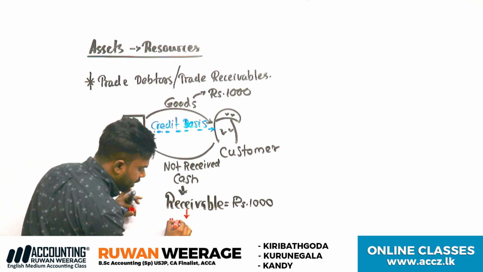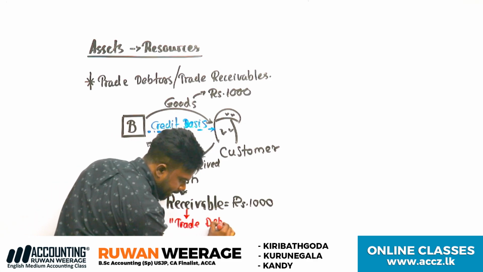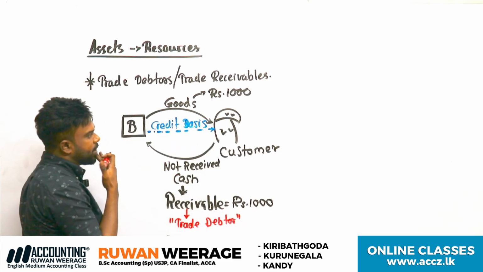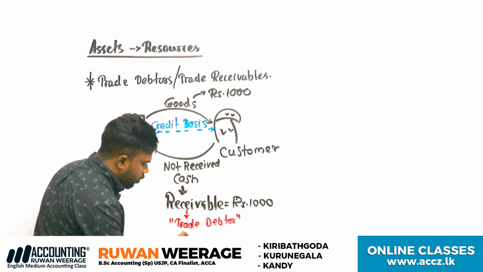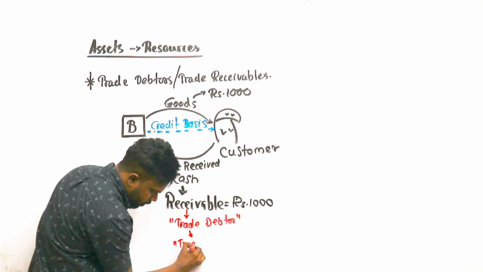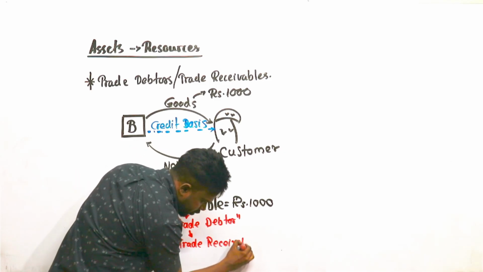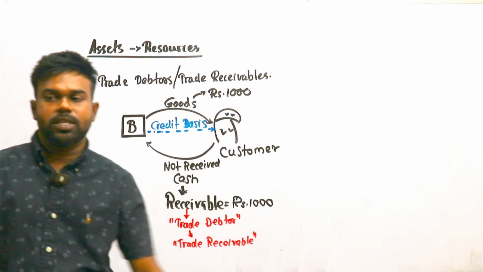We call it trade debtors. Trade, because we are selling goods. There is another word: trade receivables. Both are correct. Did you understand the meaning of debtors?